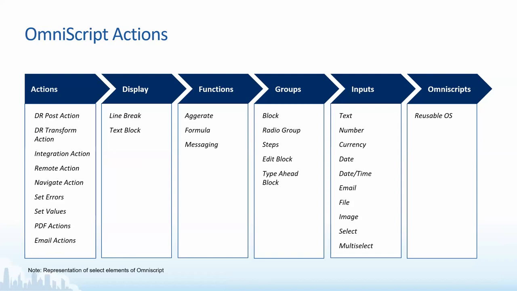On the action side, we have DR post action, transform action, integration action, remote action, and navigate action. On the display side, we have line break, text blocks, functions, formula, and messaging. In groups, we have block, radio group, steps, edit block, and type ahead block, and this way we have inputs and Omniscript. We will see them when we configure an Omniscript, and see how they appear on the Omniscript. We will see that in demo time.